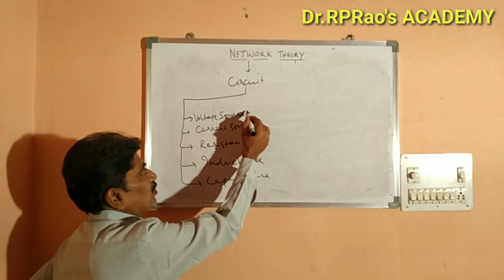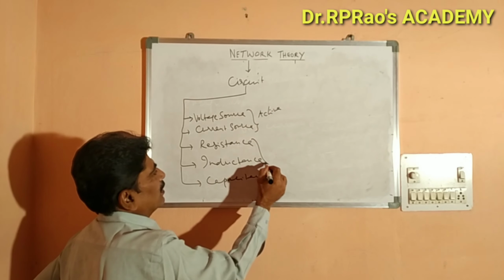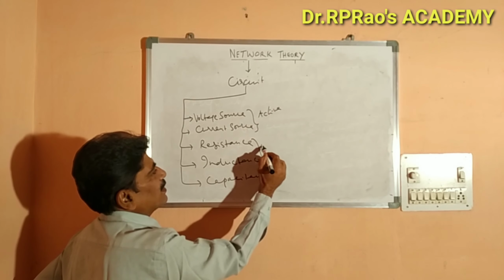Out of these, the first two are called the active elements. And these next three are called the passive elements.